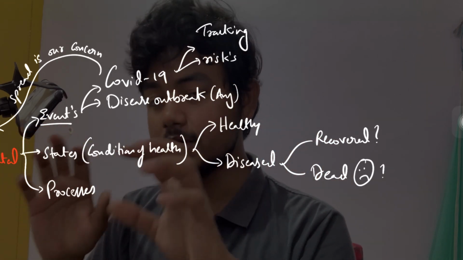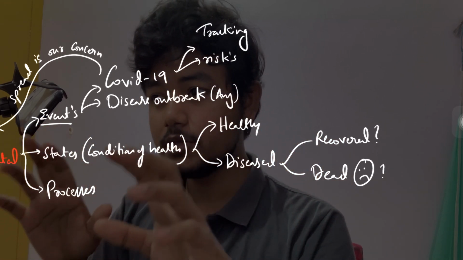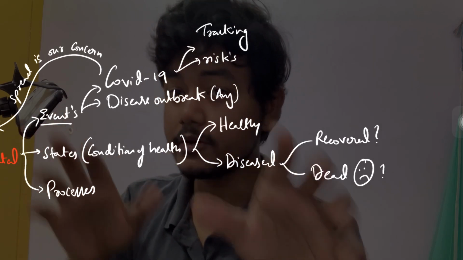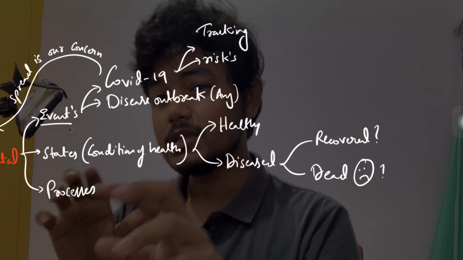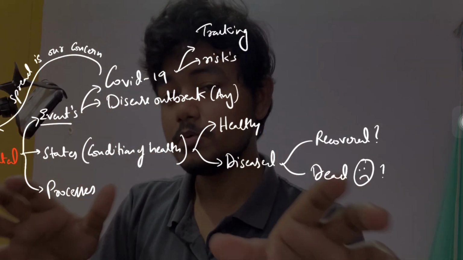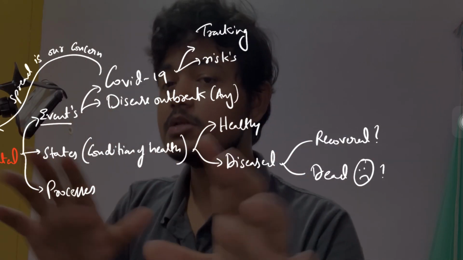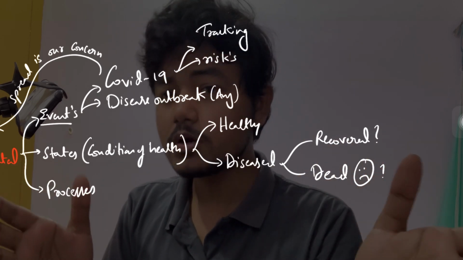By understanding the state of the person who has got infected with that virus or that disease, if we know that this virus has entered this population of people, but still they are healthy, they are not diseased, then that's not a headache.